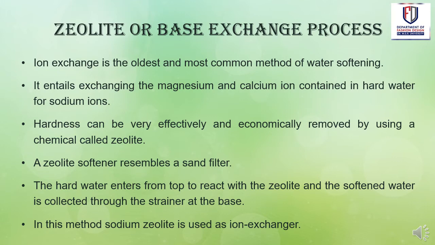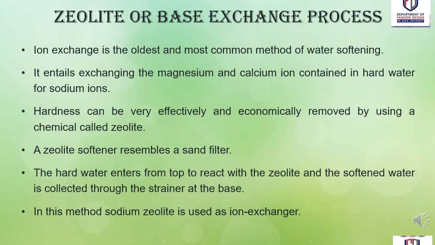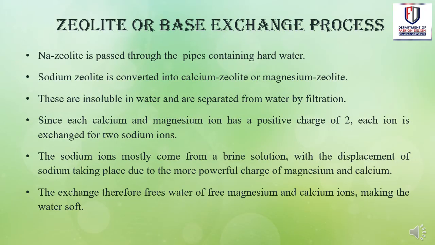A zeolite softener resembles a sand filter. The hard water enters from the top to react with the zeolite, and the soft water is collected through the strainer at the base. In this method, sodium zeolite is used as the ion exchanger. Sodium zeolite is passed through the pipes containing hard water. Sodium zeolite is converted into calcium zeolite or magnesium zeolite. These are insoluble in water and are separated from water by filtration.